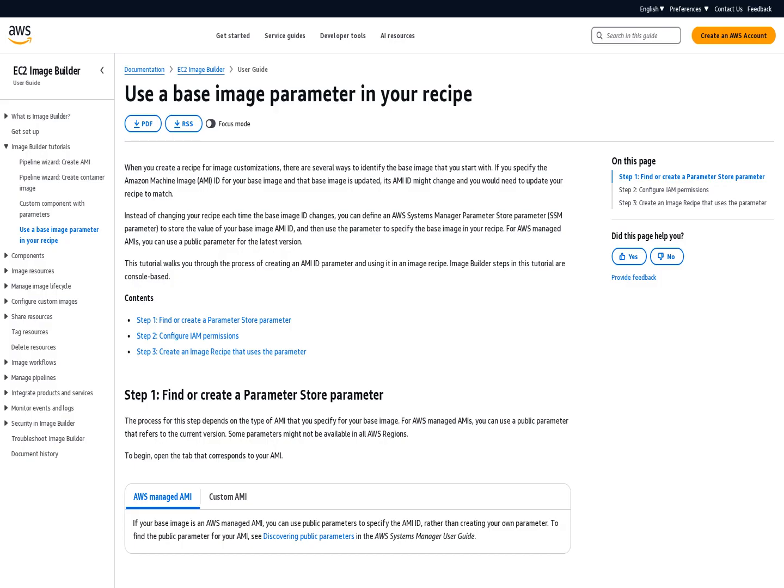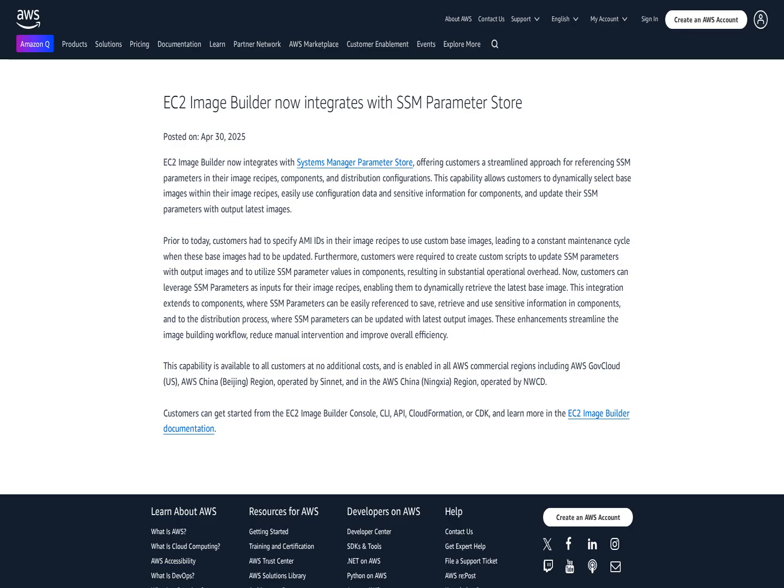This capability is available to all customers at no additional costs and is enabled in all AWS commercial regions, including AWS GovCloud, the AWS China region operated by Sinnet, and the AWS China region operated by NWCD. Customers can get started with this integration from the EC2 Image Builder Console, CLI, API, CloudFormation, or CDK, and learn more in the EC2 Image Builder documentation.